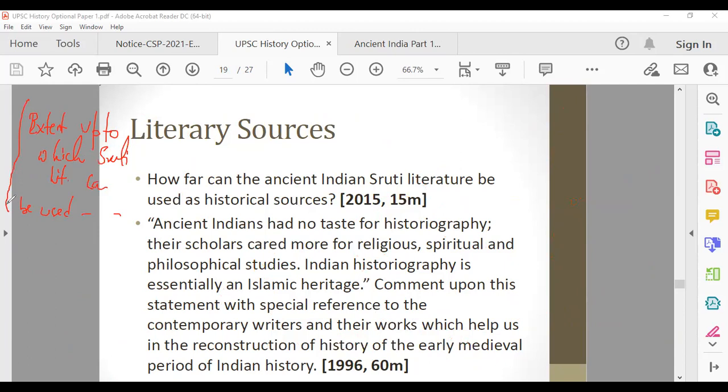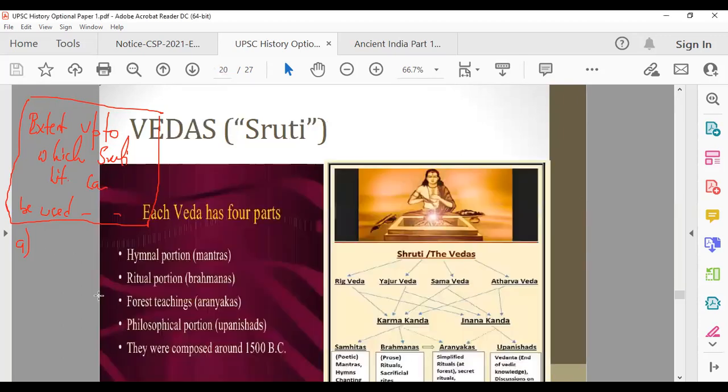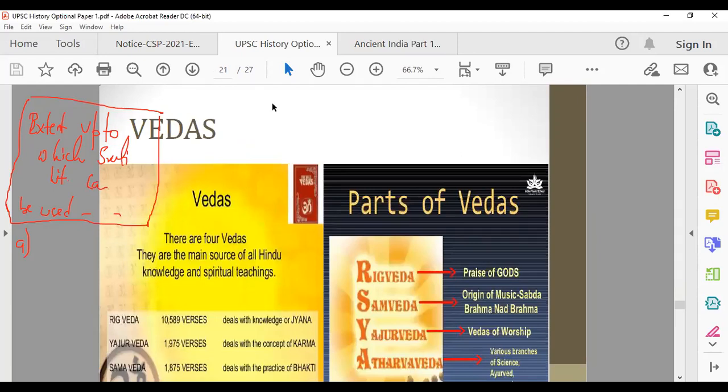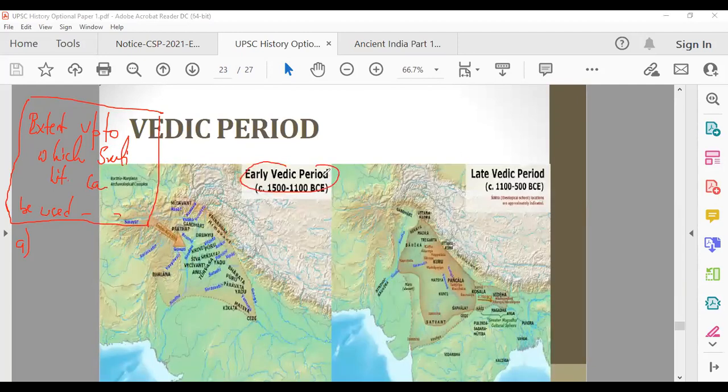Now, in the first part you showed the issues, the problems which can arise. Here in the second part, we're talking about how we can use it, if we are using it. What are the points which you can talk about? The first thing is it can be used as a source of history where they were composed. Like we have just discussed, early Vedic literature was composed in the early Vedic period. So it is said that Rig Vedic Samhita, the first point, can be used as a source of history for the areas in which they were composed. I will show you the handwritten notes as well, so don't worry about it.